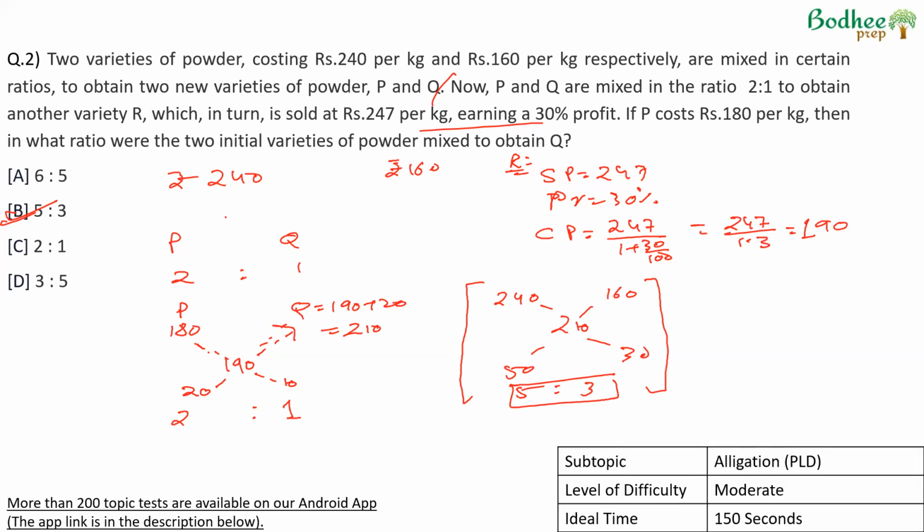Now, this question again would be a moderate level of difficulty question. It uses a basic concept of profit, loss, discount. Majorly, alligation is used. The solving time should be somewhere around 2.5 minutes, if you're able to identify that you don't have to get into how P is formed. So that will reduce the time. Should this be attempted in the exam? I think conceptually no major concept is used, so yes, it could be attempted in the exam.